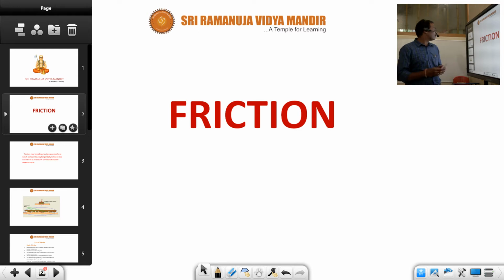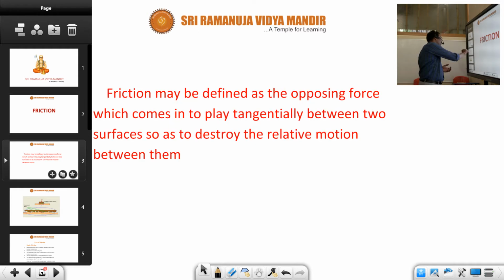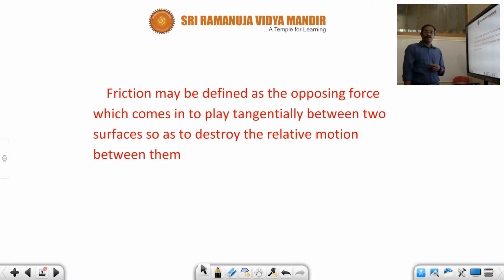Coming to the point of what friction is, and what important role it plays. Friction may be defined as the opposing force which comes into play tangentially between two surfaces so as to destroy the relative motion between them. What is relative motion? Relative motion means two bodies may be in motion, or one body is at rest and the second body is in motion.